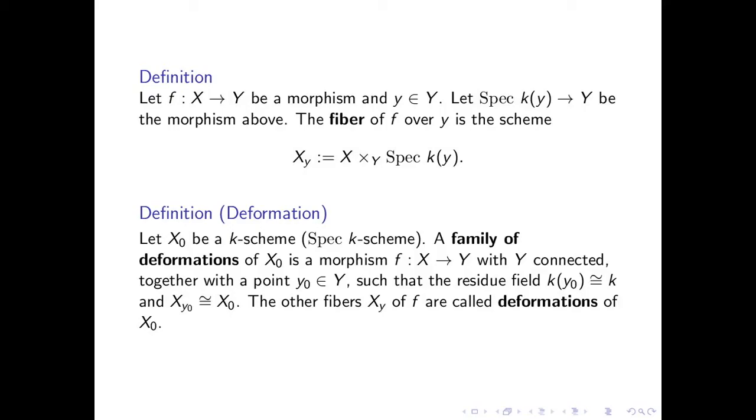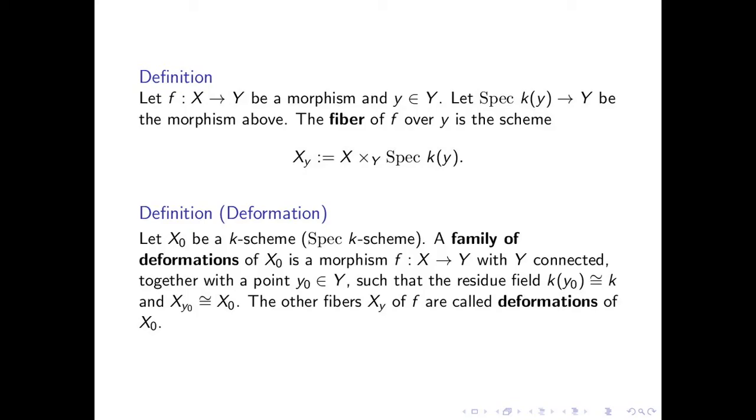Next, let F be a morphism from X to Y, and let y be an element of Y. Let Spec of the residue field to Y be the morphism obtained above. Then the fiber of F over y is defined as the fiber product over Y of the spectrum of k(y) and X. So now we can define deformations.